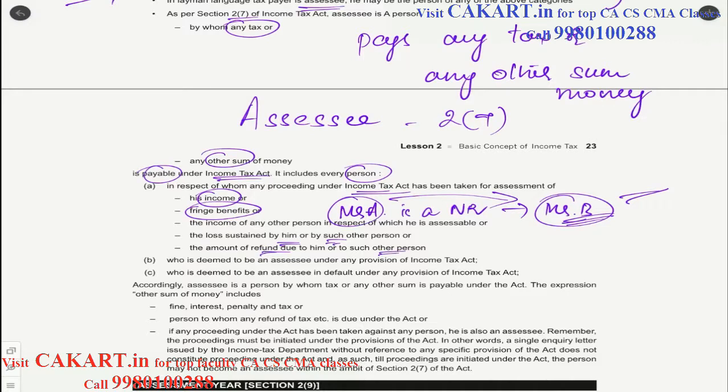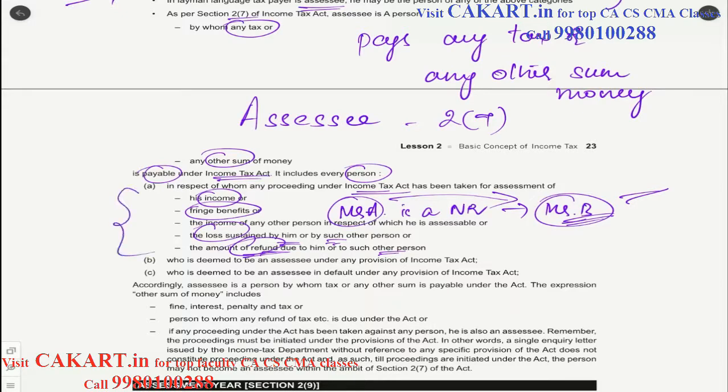That means proceedings should be initiated towards the loss sustained by him. If the income tax department has any doubts regarding the loss which he has reported, even then they might initiate proceedings. Then the amount of refund due to him or to any other person. So if there is any proceeding with regard to the refund due, let's say there is an assessee who has claimed huge amounts of refund, and if the income tax department suspects such a return, then they might initiate proceedings.